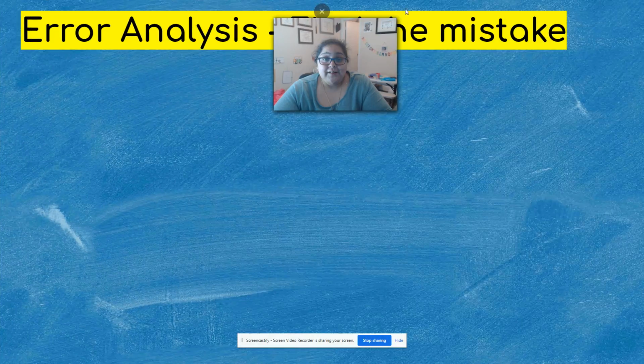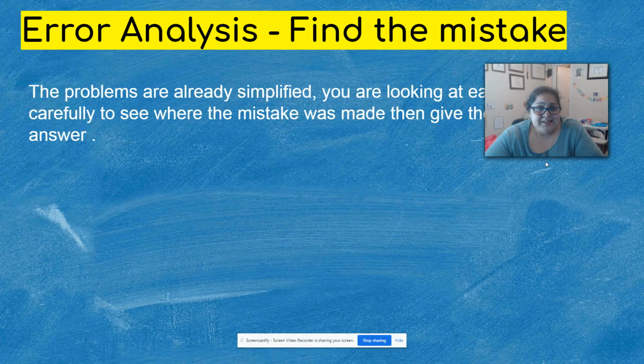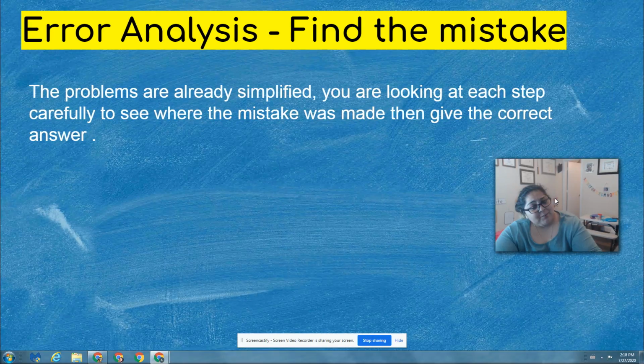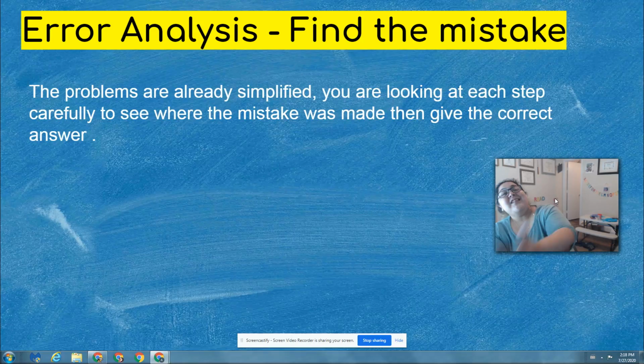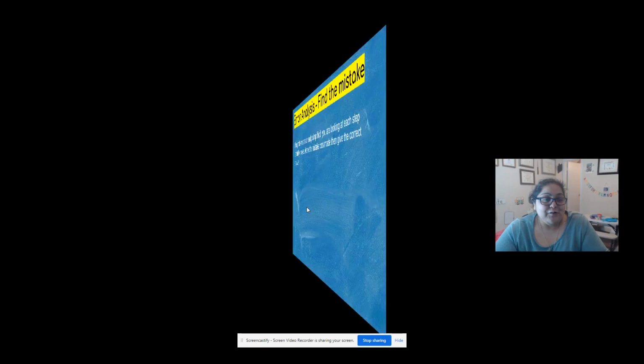Okay, error analysis. Sometimes this shows up on a test or on STAR. They want you to find the mistake. That means you're looking carefully. The problem's already been simplified, and you're looking carefully to see what mistake was made and then correct it. Sometimes they just want you to identify where the mistake was, and sometimes they want you to tell them what the answer is supposed to be. So we're going to do some examples of those.